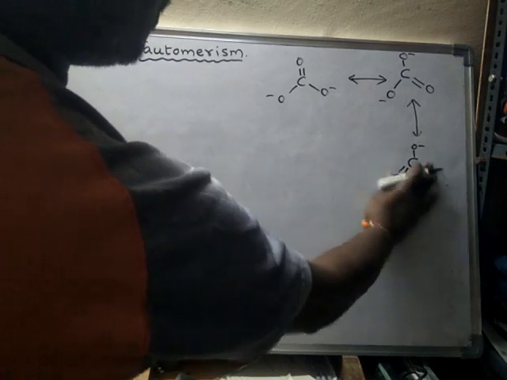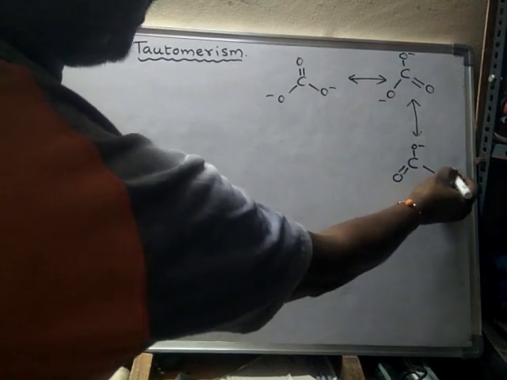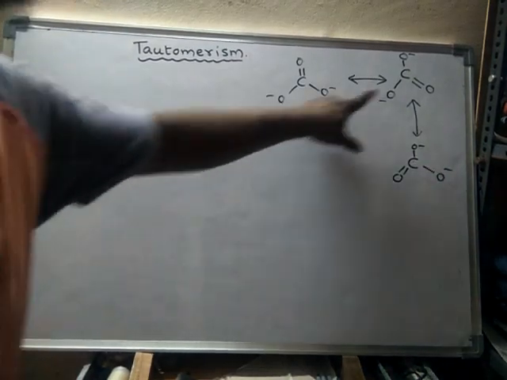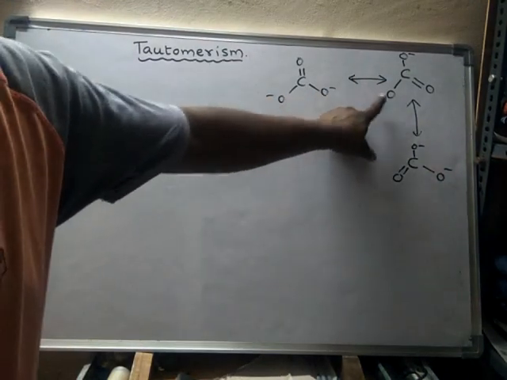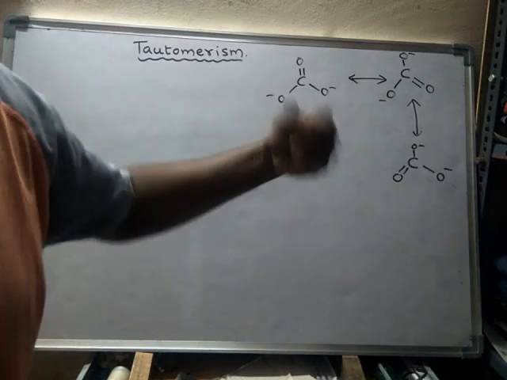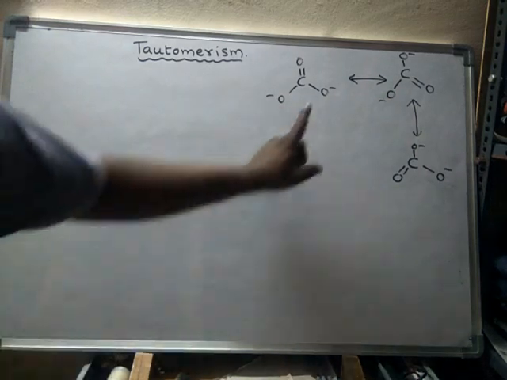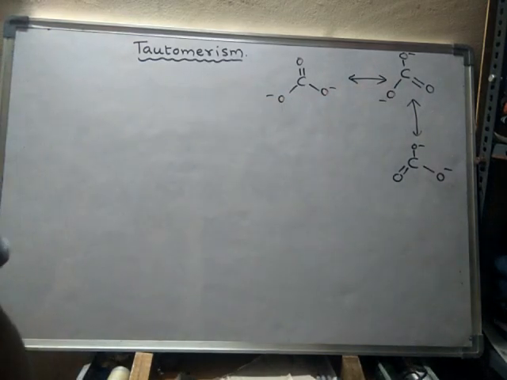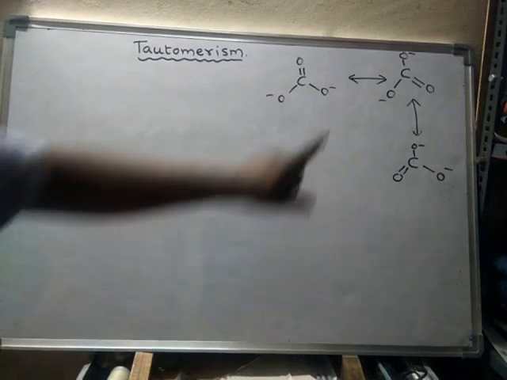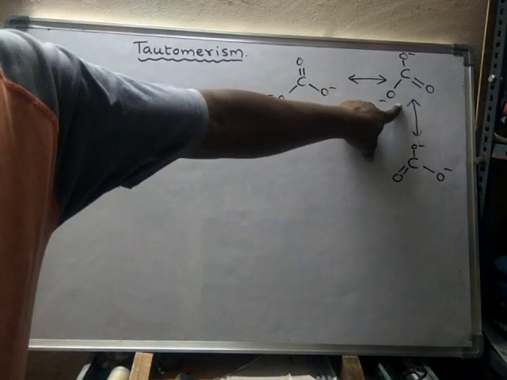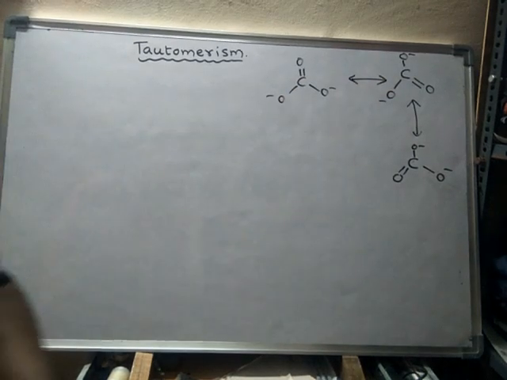During this shifting of pi bonds, the compound gets more stability. It loses some of its energy, and it gets stability. This type of phenomenon is said to be resonance. One structure is converted to another structure by shifting of bonds.